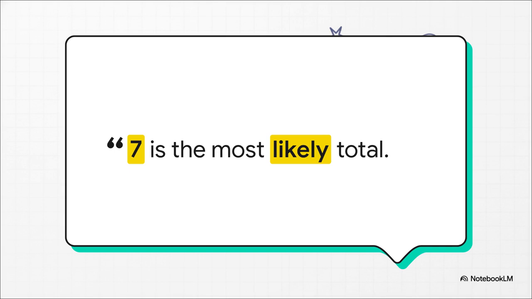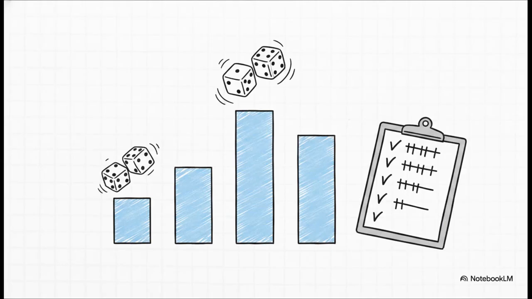Think about this for a second. When you roll 2 dice and add them, you can get anything from a 2 all the way up to a 12. Does every single number have the exact same chance of showing up? Who do you think is right here? Sophia backing the number 7, or Zara, who believes in a perfectly even playing field? Well, let's look at the results.